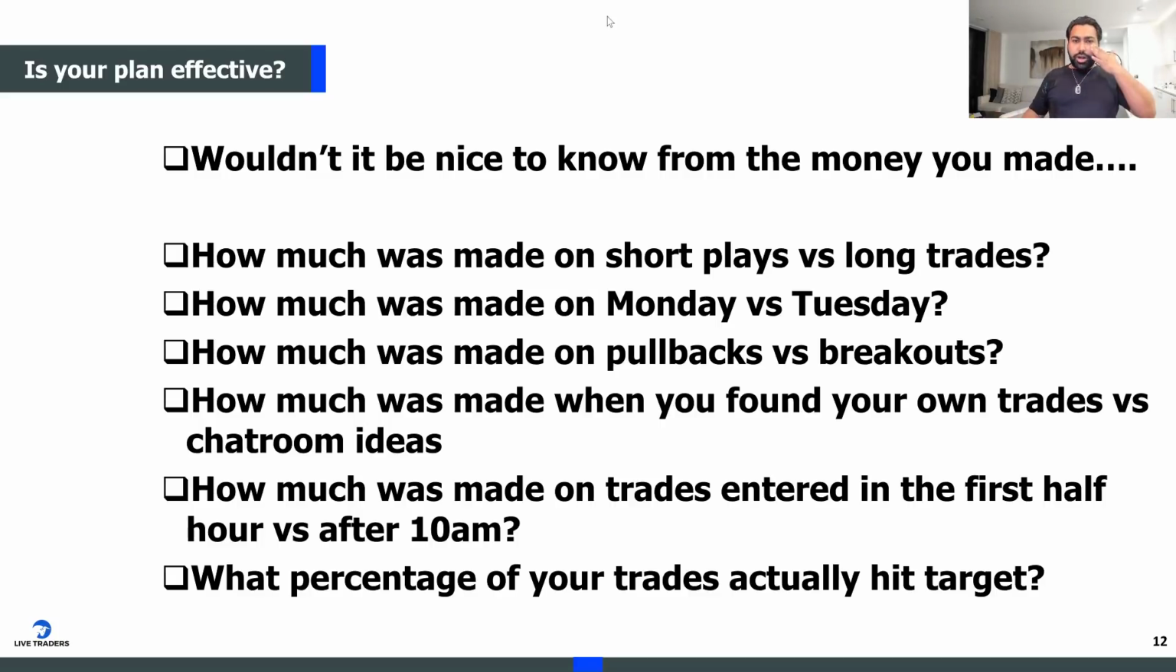It's almost like you start a restaurant, you start a business, and you don't keep any invoices, you don't keep a collection of your receipts, you don't keep any record. That's no way to run a business, right? Exactly, that is no way to run a business, and trading is a business, so that is not the way to treat it. Okay? What percentage of your trades actually hit your target? Wouldn't that be good to know? All these things are good to know, and they can only happen once you start tracking.